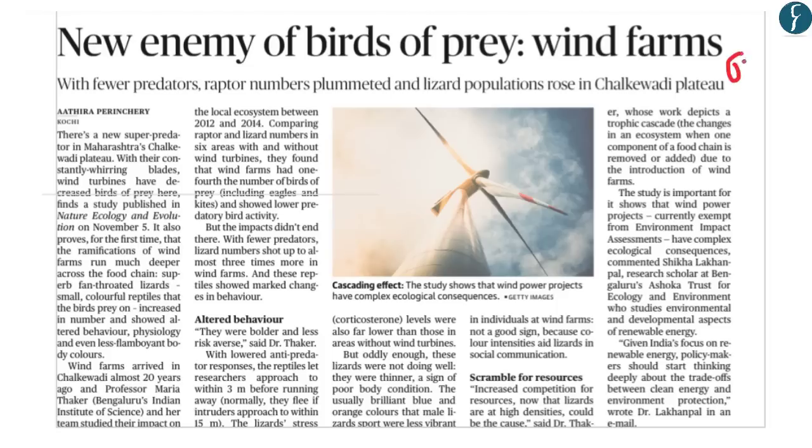Now we have taken this article from page 18. What this article talks about is the impact of wind farms or windmills on the local ecosystem. Now you have to understand that this is the third article this year that has appeared in the Hindu newspaper, which highlights the various environmental impacts of the usage of windmills or wind farms. So what we'll do is try to add the points that have appeared in the earlier articles and again revise how windmills affect the local ecosystem.